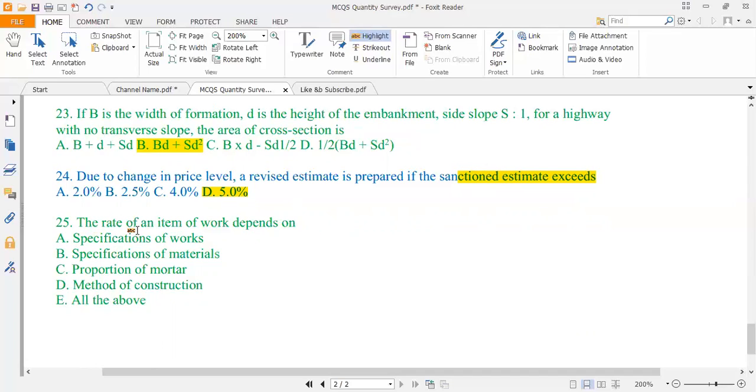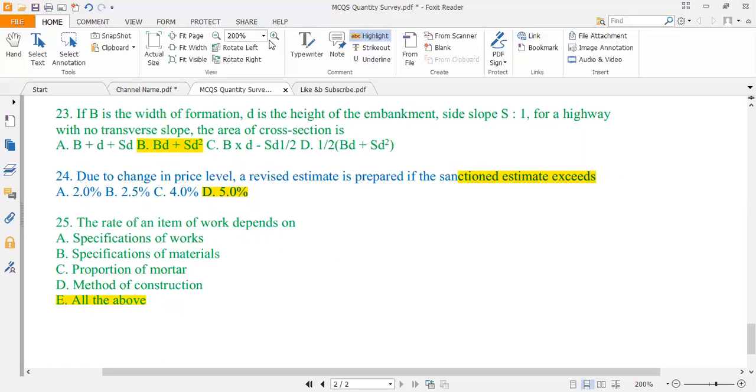Now, the rate of an item of work depends upon the specification of works, specifications of materials, proportion of mortar, method of construction, all of the above. So my answer is all of the above, because all these factors add towards the cost of construction of any item of civil work.